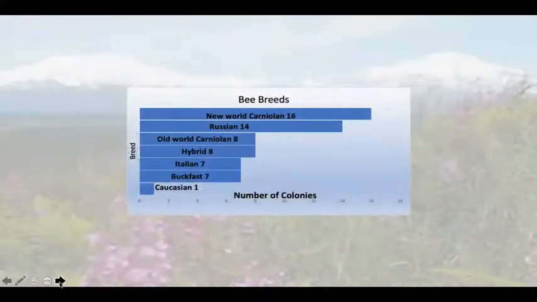This chart represents the frequency distribution of the bee breeds. For the purposes of this presentation, hybrid and Caucasians were combined as other. Without proving anything, it seems that a couple of breeds seem to have a higher likelihood of survival.